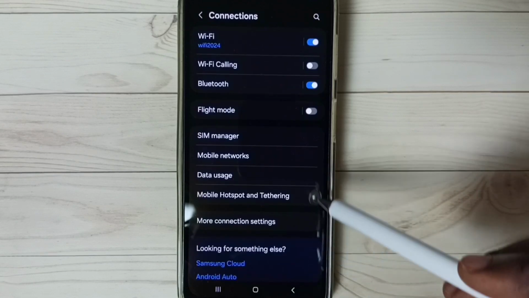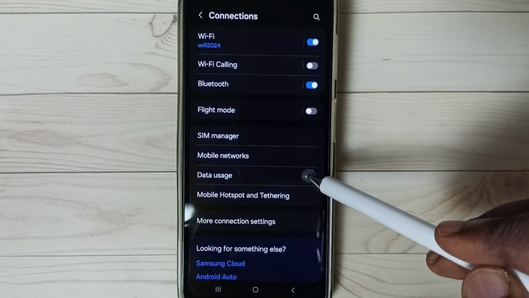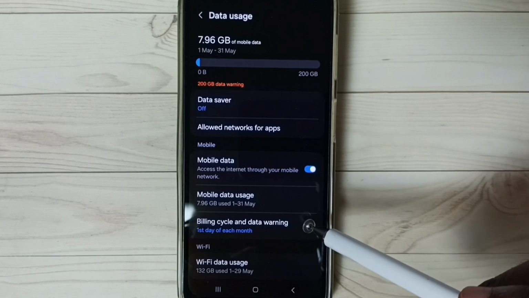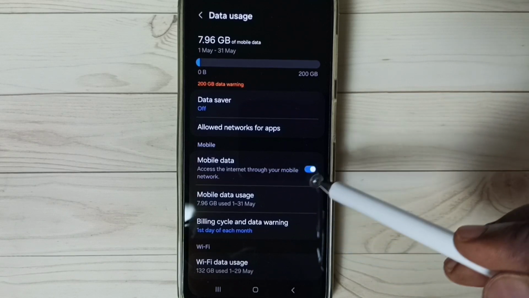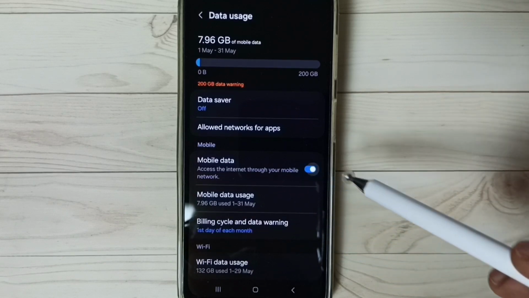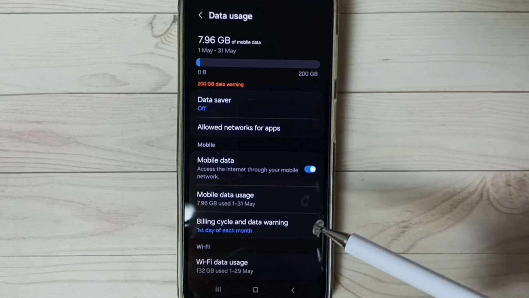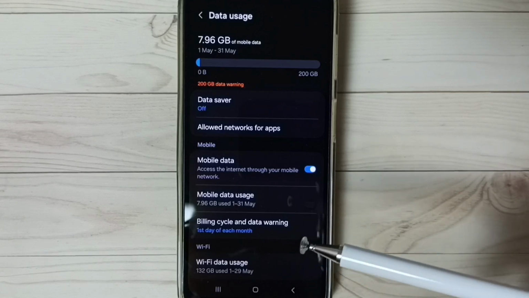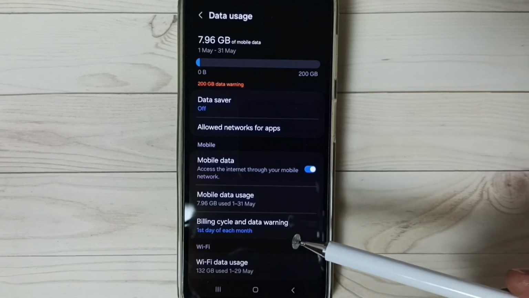Go back. Tap on data usage. Then enable mobile data. Tap here, enable mobile data. So after this, you can check 5G. 5G should work. So this way we can fix all 5G network related issues.